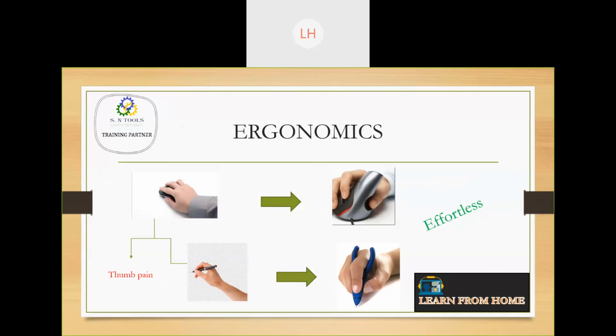Ergonomics is a science where designs are made in such a way that they benefit humankind in all respects, with comfort and luxury, everything considered. That's why ergonomic designs are most preferred, even though they are slightly costly, because they are more comfortable.